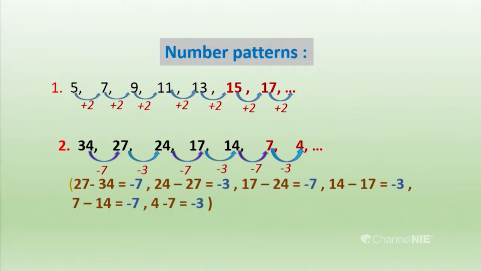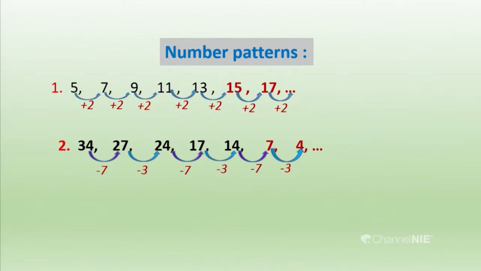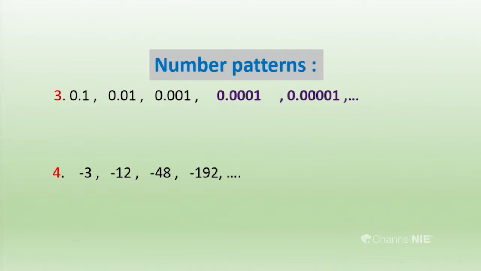Then we can see the third number pattern. I think you remember that: 0.1, 0.01, 0.001, and it's going ahead. So how are they coming? Let's analyze how they are coming here. From 0.1 you can subtract 0.09 to get 0.01.